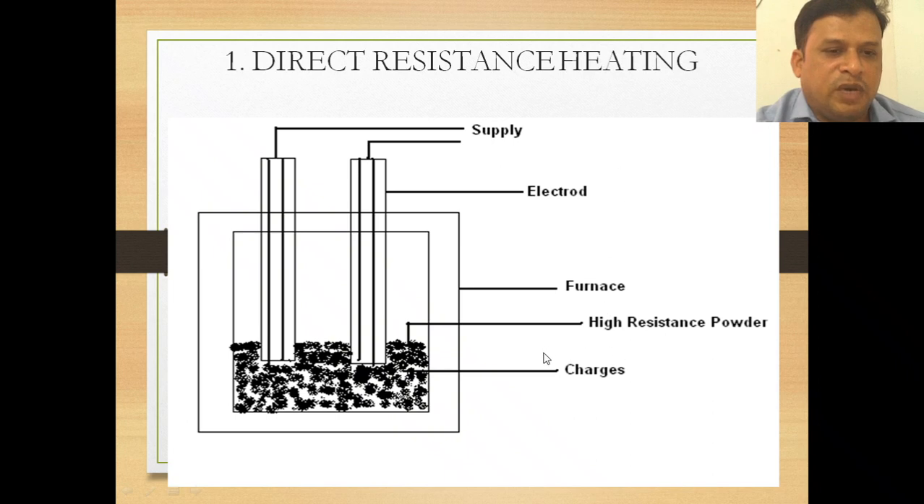Here the charge is the material which is to be heated, and above it the high resistance powder is placed, which generates some heat and allows the charge to get directly heated up. This furnace is also built here because it will not allow the heat to go out to the atmosphere. It is closely packed like this.